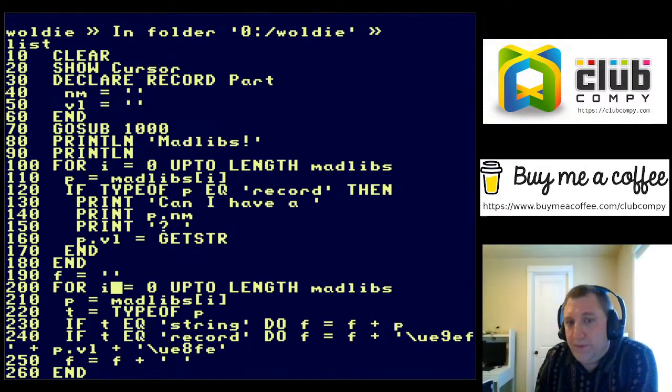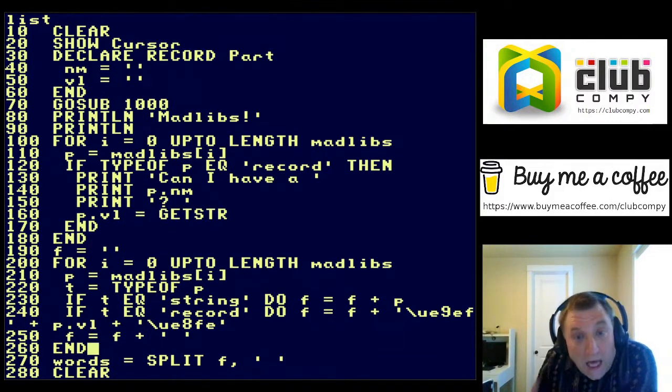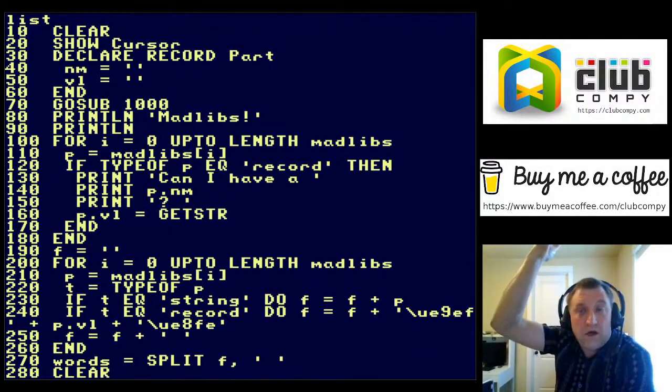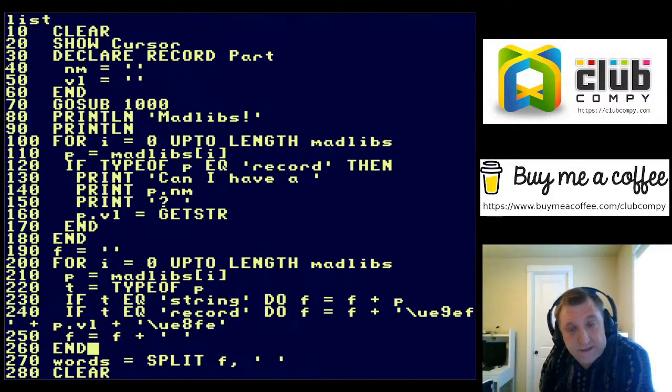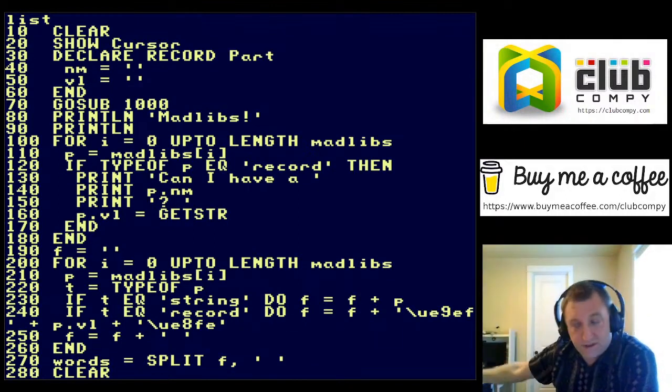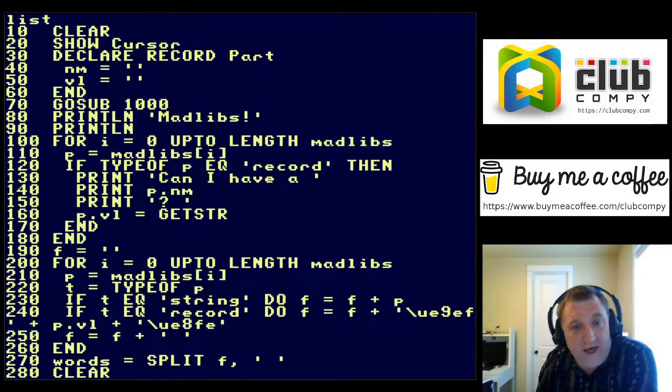The second loop is to build up the entire set of strings, whether it's a part or just the strings that were not parts, into a giant string called F. So I loop over these madlibs again, and if it's a string, we'll just add that to F. If it's a record, well then, add in the coloration, that's what this is here, and then add in what they typed in, Lady Chuckleworth, right?